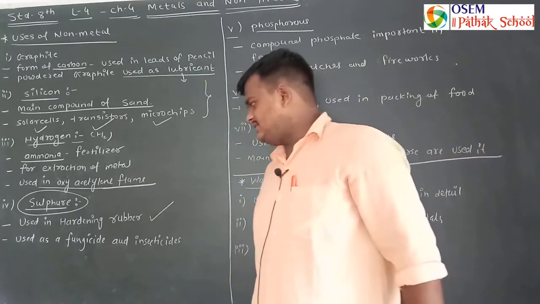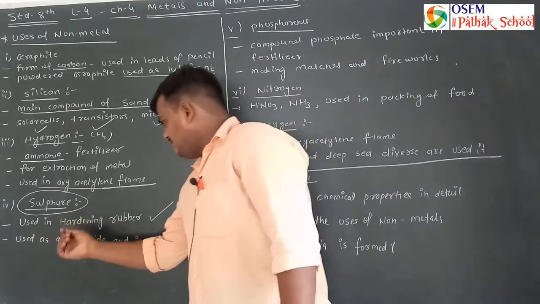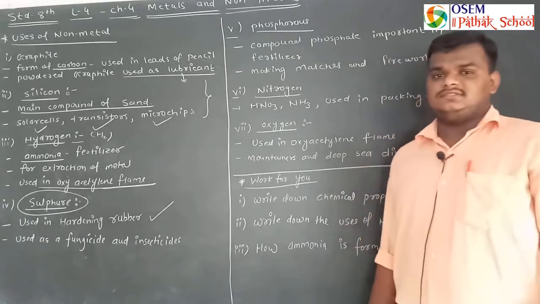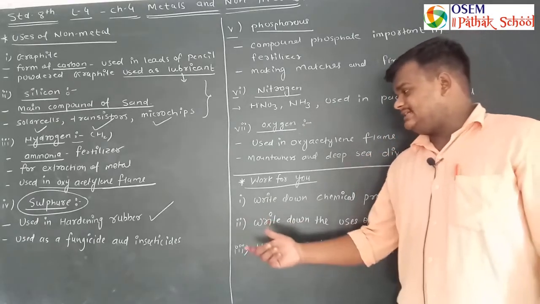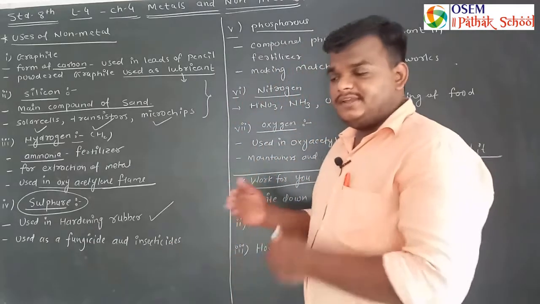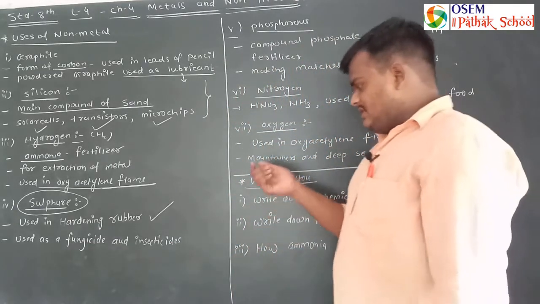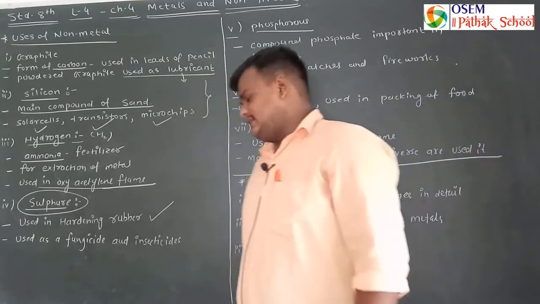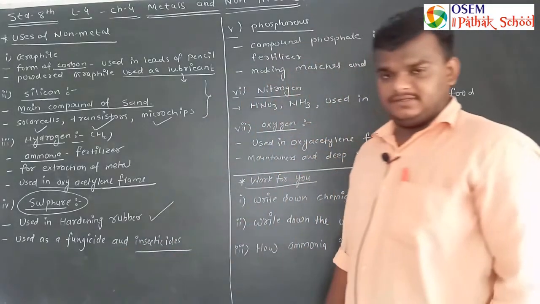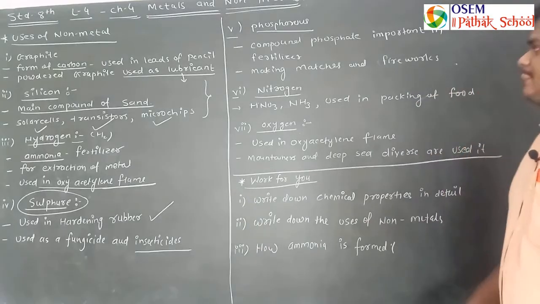The second use of sulfur is as fungicides and insecticides. Fungicides and insecticides में इसका यूज होता है, to decrease the effect of any fungi, to decrease the effect of any insect.